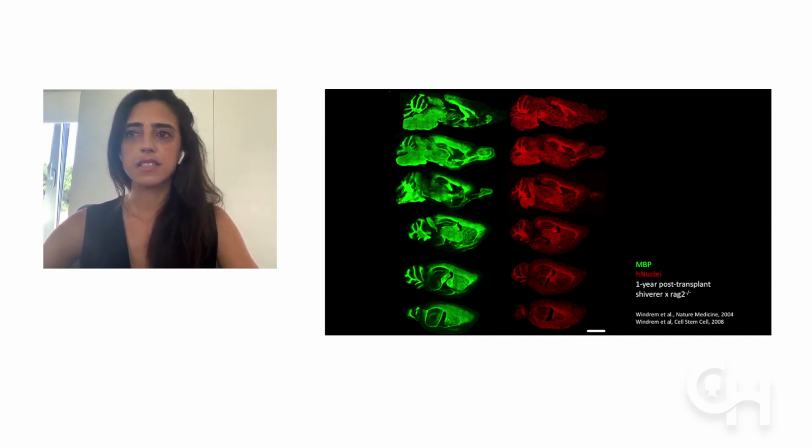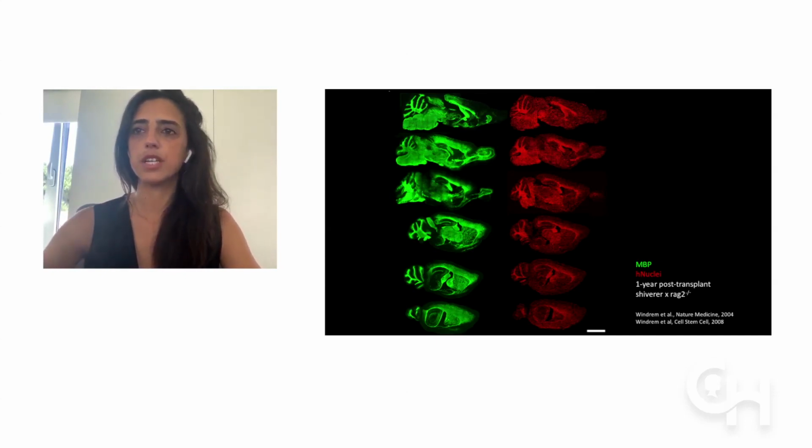As these cells sense the hypomyelinating environment, they differentiate as oligodendrocytes and produce myelin, as seen in green in the figure on the left. All this green is myelin basic protein, which is normally absent within this mouse and is wholly of human origin, showing the big ability of human cells to produce myelin in an environment where myelin was not present before.